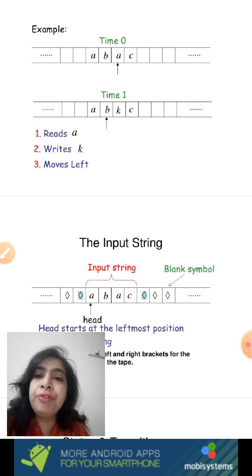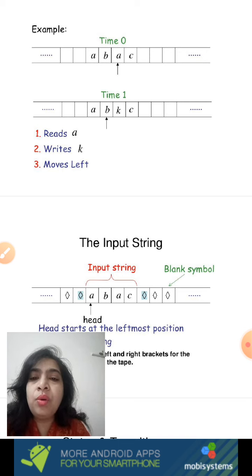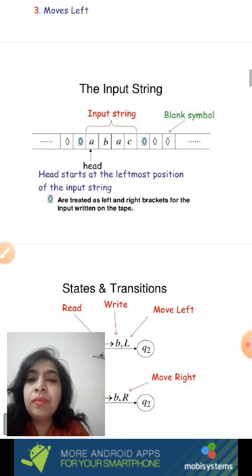The machine has finished reading A. It has overwritten A with a different symbol K, and now the tape head has moved one position towards left. So this is how we can describe one transition in a Turing machine. This is also called how a Turing machine moves in one instance, so it is also called the instantaneous description of a Turing machine.